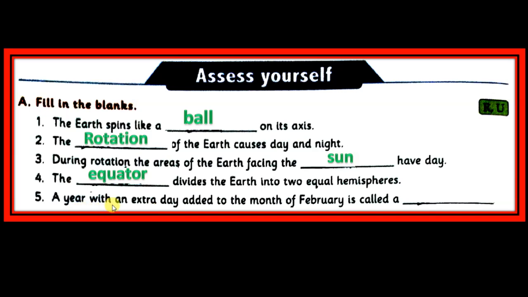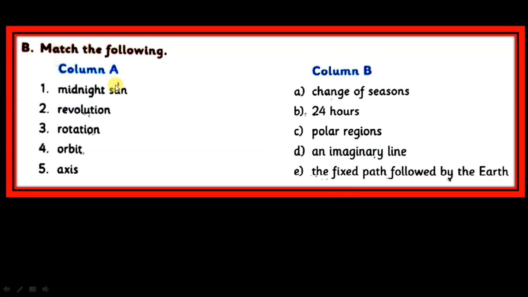A year with an extra day added to the month of February is a leap year. Clear? Leap year. So next, column A, column B, match. Midnight sun, answer will be C, polar region. Second, revolution, answer will be A, change of seasons. Rotation, answer B, 24 hours. Orbit, answer E, the fixed path followed by the earth. Axis, answer D, an imaginary line.